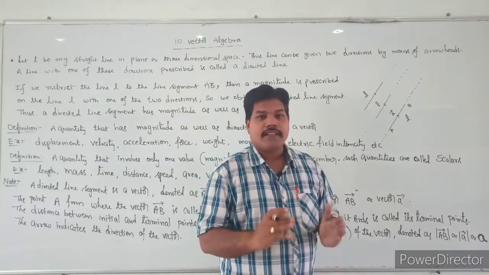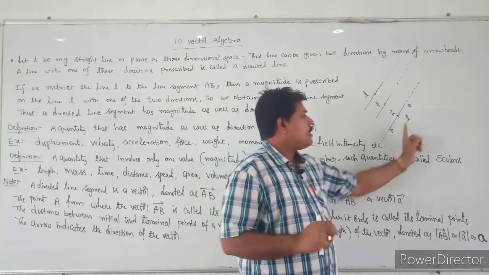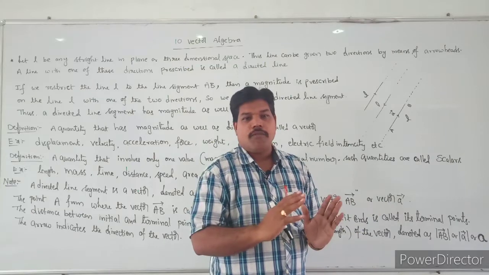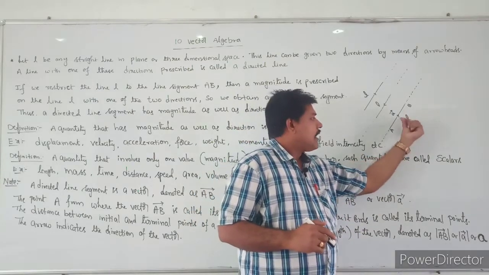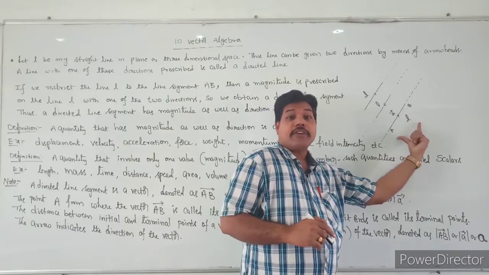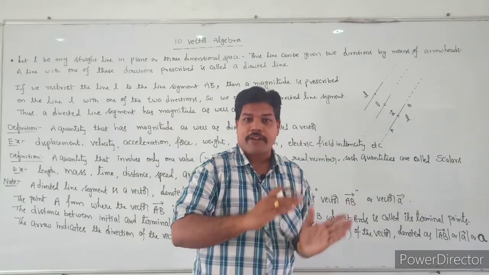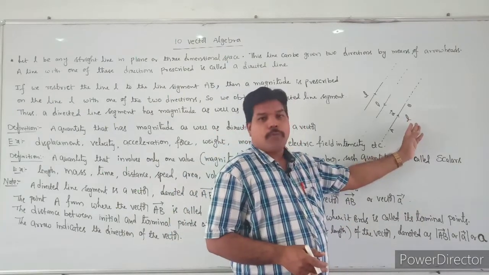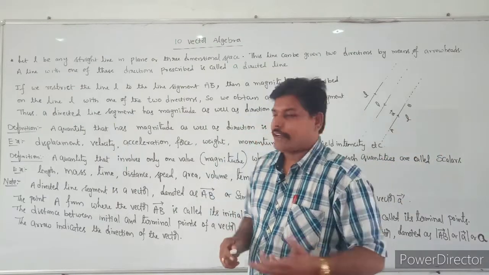If you take a line that is prescribed between the 2 points A and B, and also the direction is taken, then the direction is there and the magnitude is also there. The distance between the points A and B is nothing but the magnitude. So it has both magnitude and direction. See, that is the meaning of a directed line.